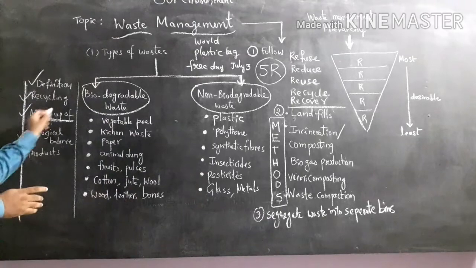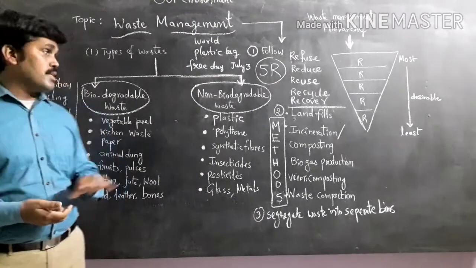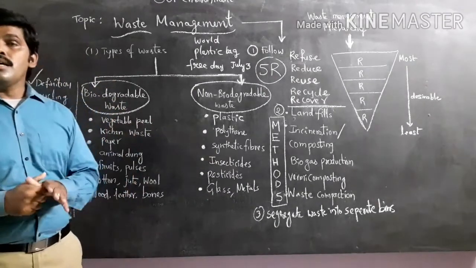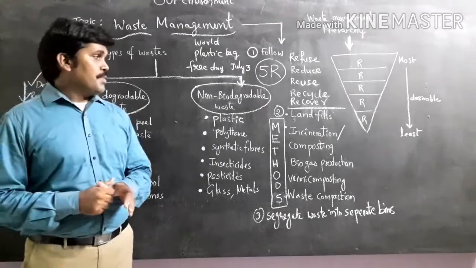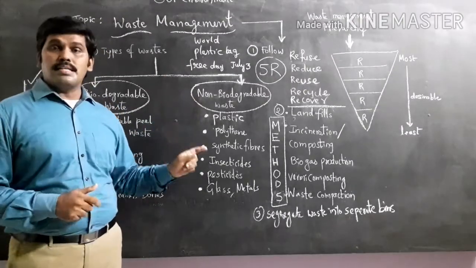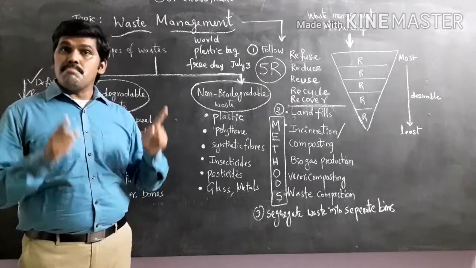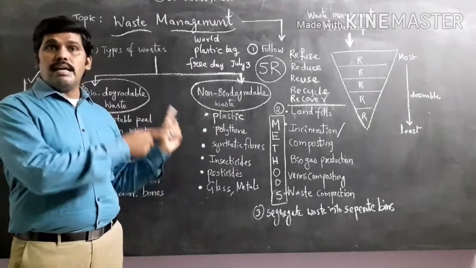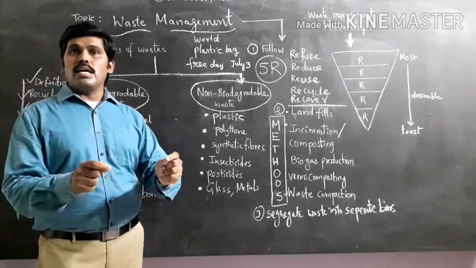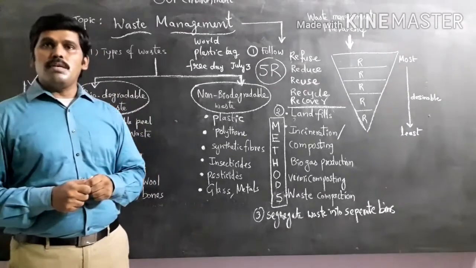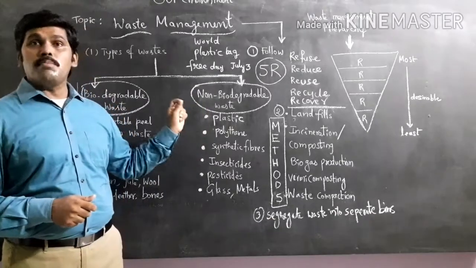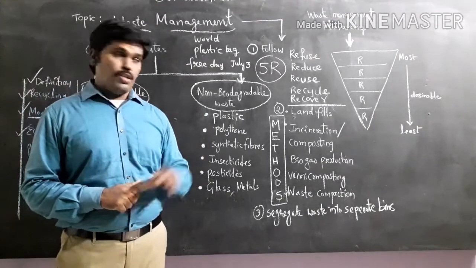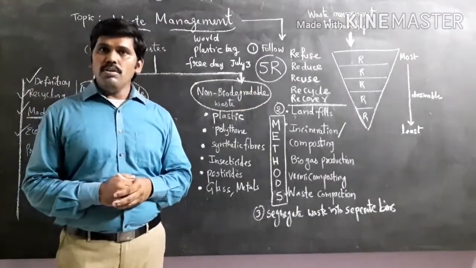And come to the next one, ecological balance. Biodegradable waste materials never harm the environment, never disturb the ecological balance that exists in nature. But non-biodegradable waste materials affect the environment and the members of the ecosystem very badly, because these waste materials do not decompose and they persist for a long time in the soil. They lead to a number of environmental problems. One of the most important environmental problems to the ecosystem, especially to the food chain, is called biomagnification. We'll discuss in the coming part what biomagnification is.